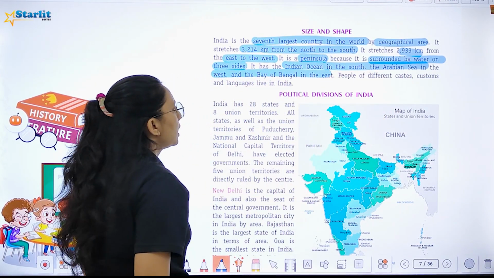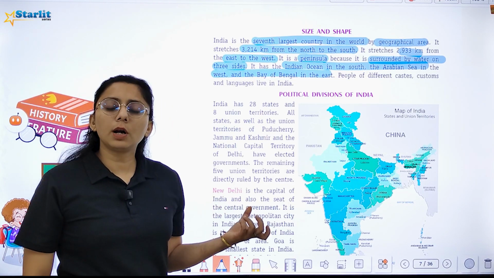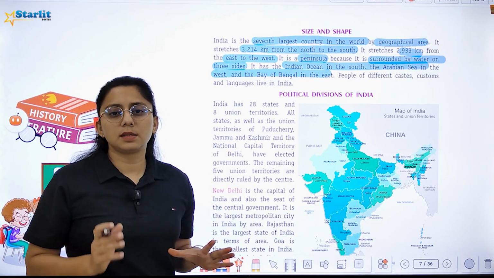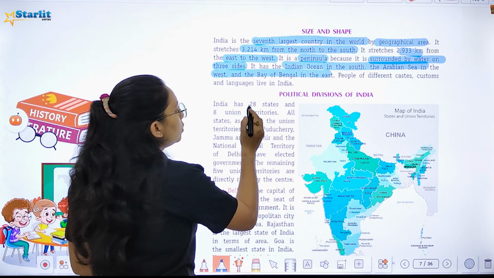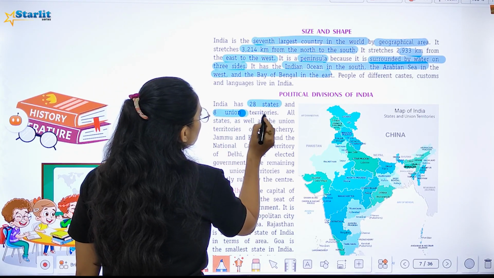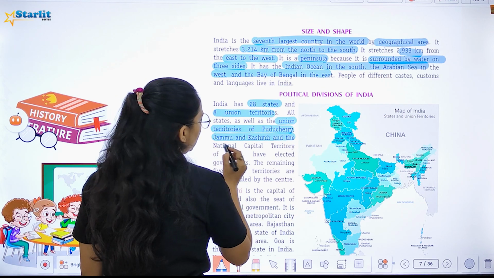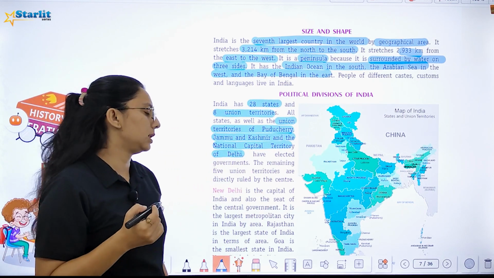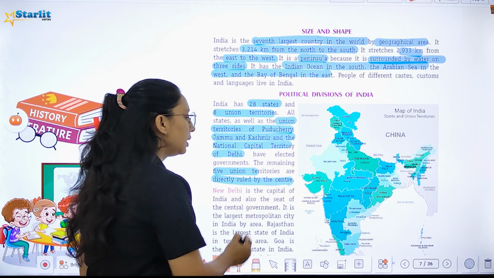People of different caste, custom, and languages live in India. If we talk about political division of India, our country, India, is divided into different states and their capital. So, how many states do we have? 28 states and 8 UT, as well as Union Territory of Pondicherry, Jammu and Kashmir, and NCT of Delhi. It has elected governments. The remaining 5 UTs, if we talk about, they are directly ruled by the center.